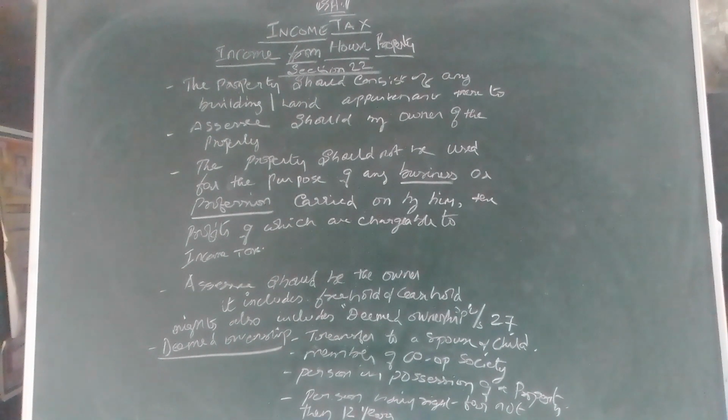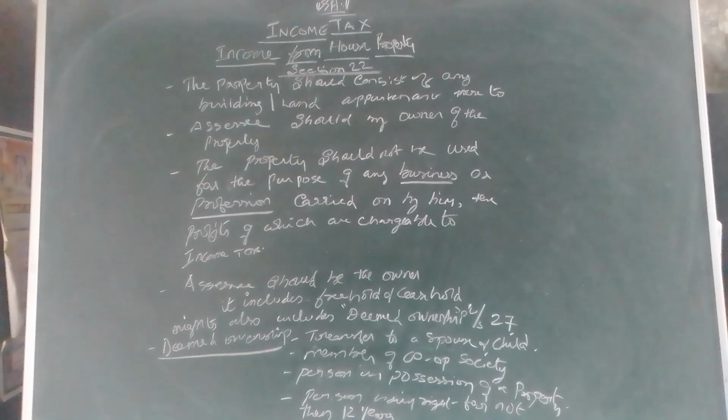Whereas one part is let out for any purpose. Let out for business carried out by another person. Let out for profession carried out by another person. If it is let out for rent, then that attracts tax under this head of income. And the portion I am using for my own occupation is not taxable in this head. The portion I am using for my own business is not taxable under this head. That will go to business or profession.